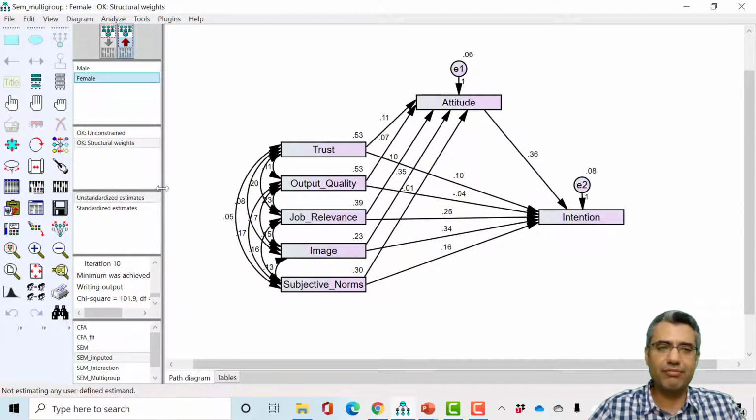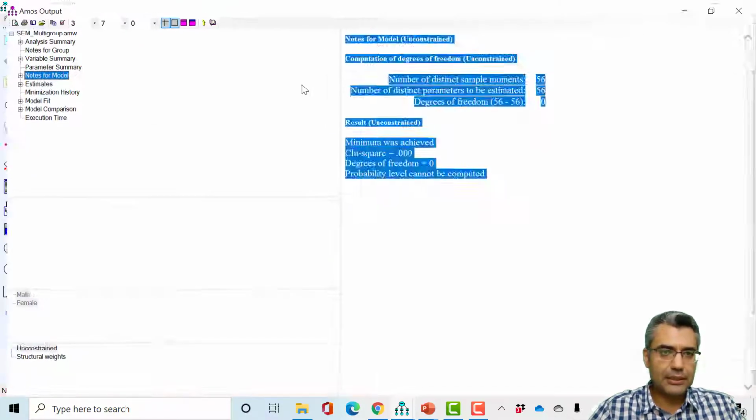We imposed it in the software. We said, for male and female, assume they are the same. So it assumed they are the same, so it got one value. When I change between male and female, I don't get different results for the regression coefficients. But for other parts, you see the results are changing between male and female because I didn't put any constraint.